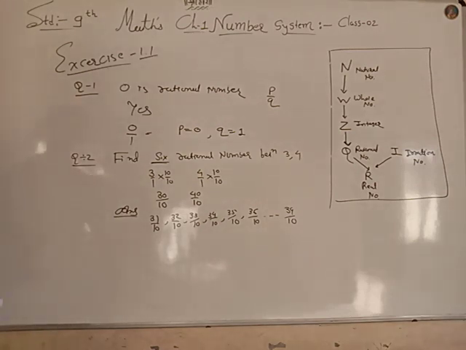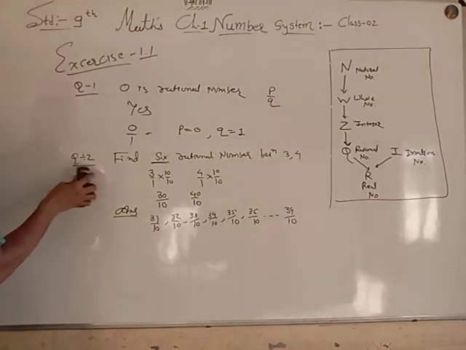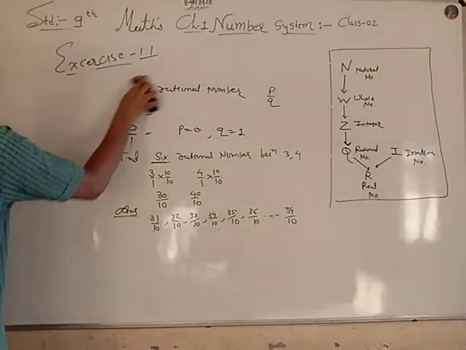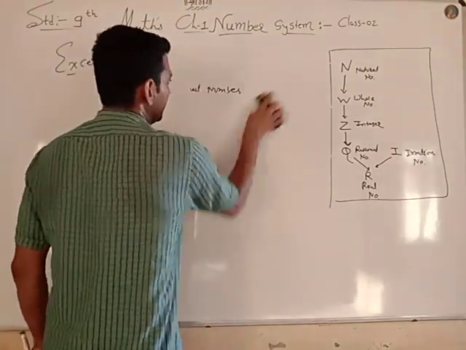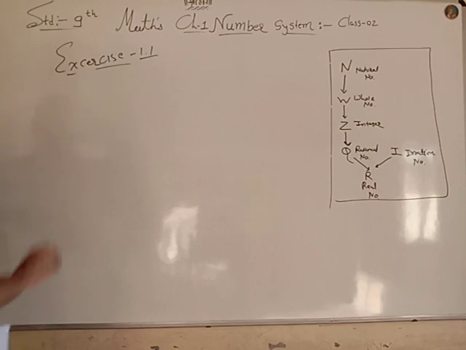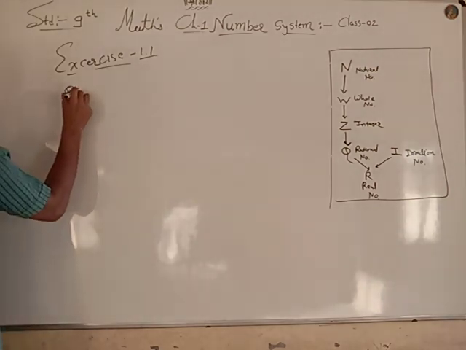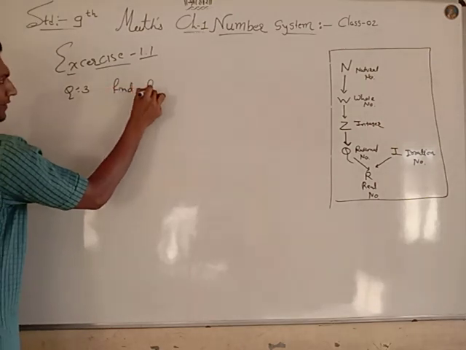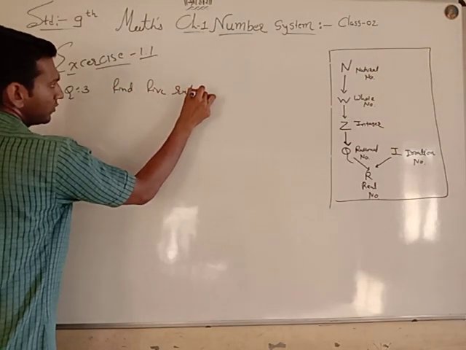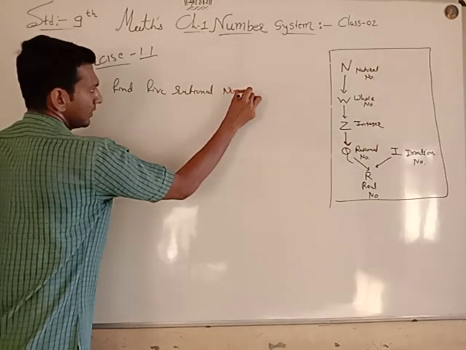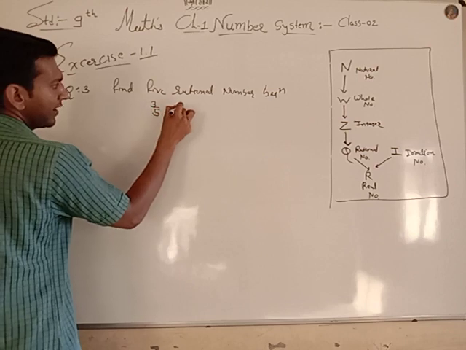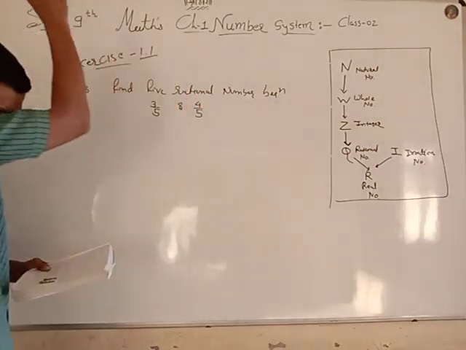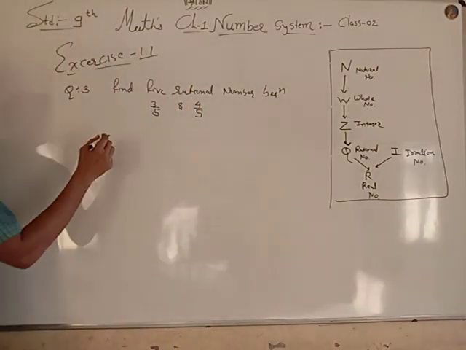Now again, let's do the next example, number 3. Find 5 rational numbers between 3 by 5 and 4 by 5.